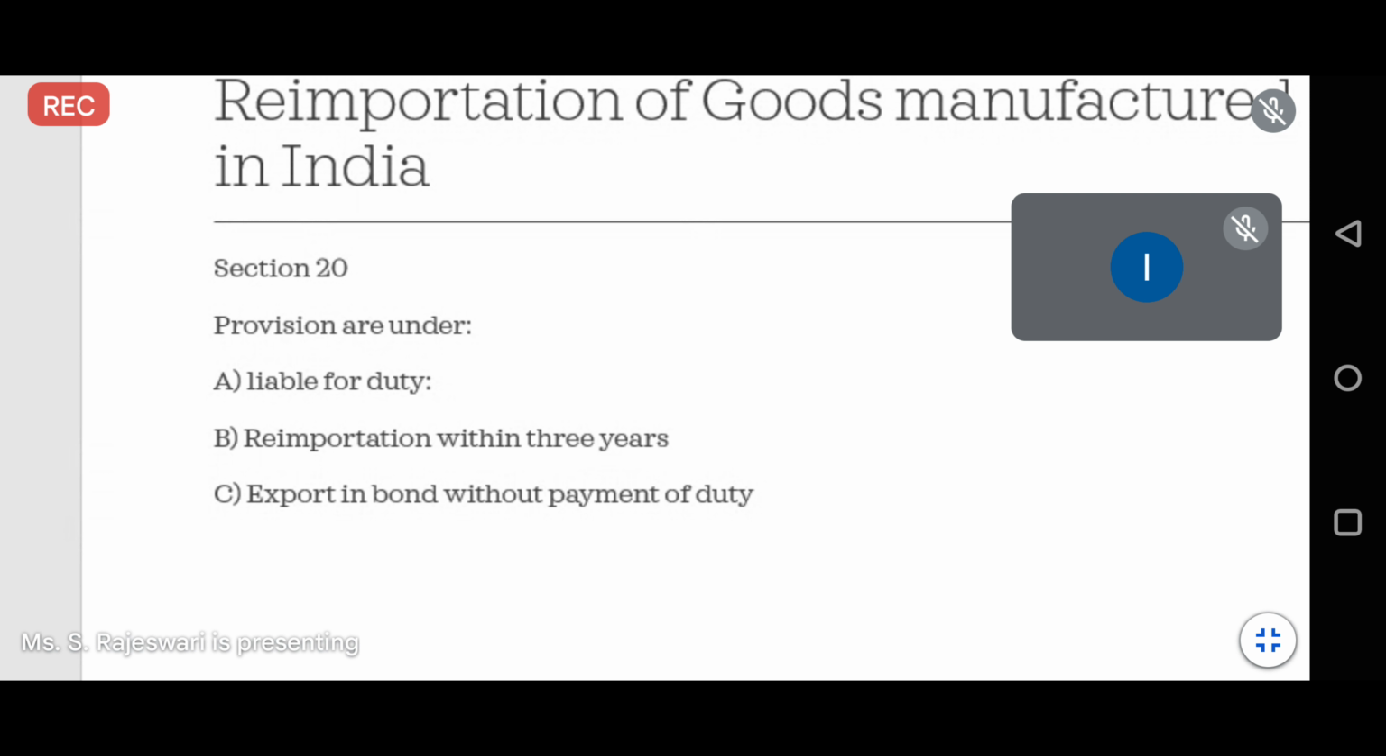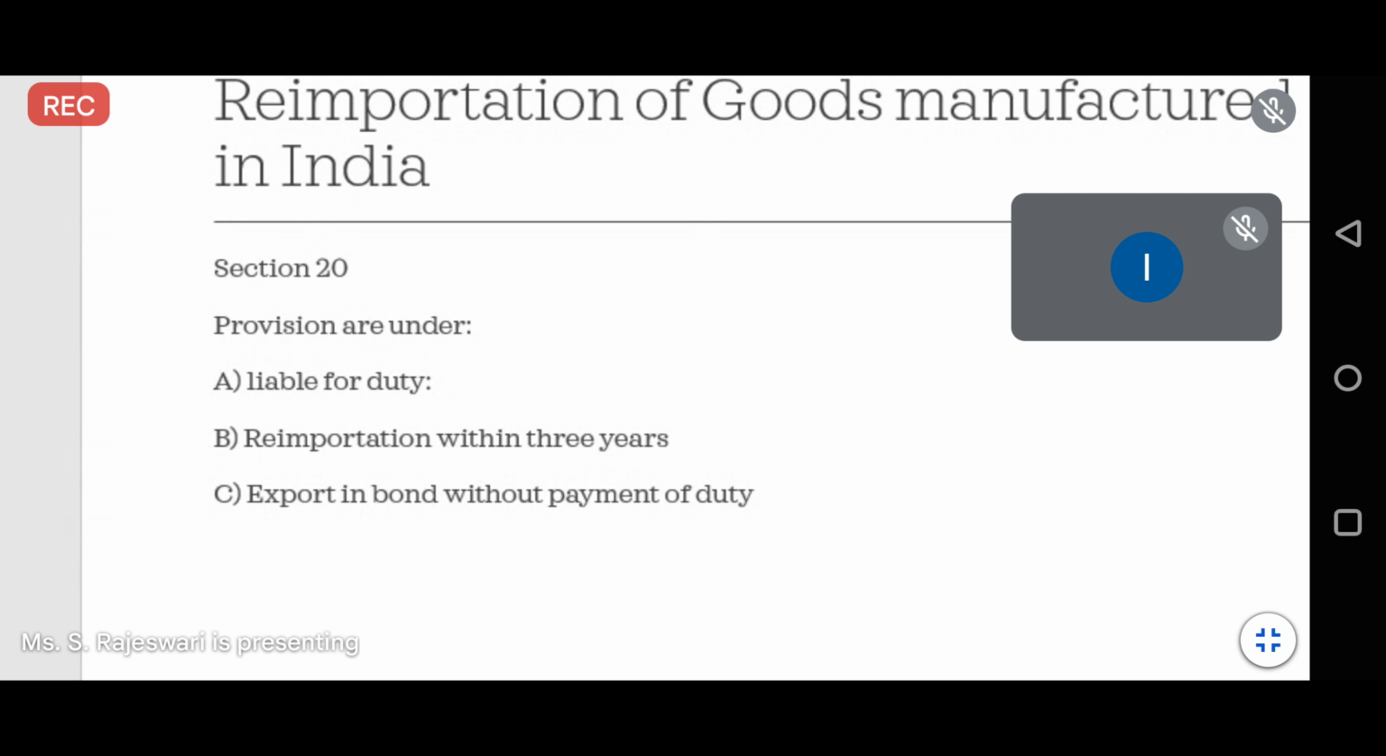The second thing is re-importation within 3 years. Suppose you have exported the goods, and again you are re-importing the goods within a 3-year period. In that case also, you are supposed to pay the import duty. Even if you are importing the same goods again, you will not get any exemption. For that also, you are supposed to pay the import duty. That is the second one.